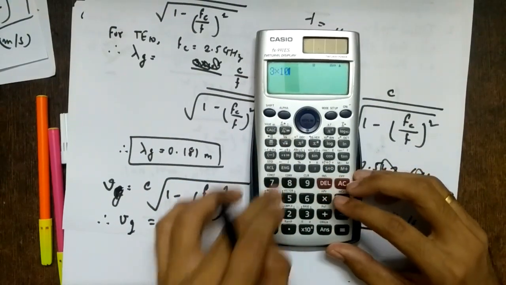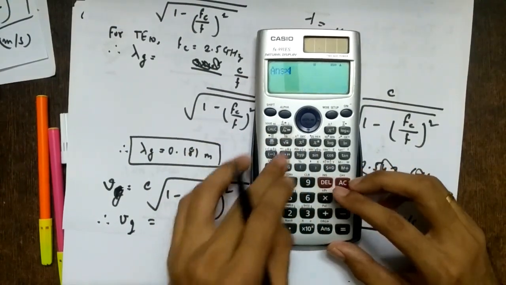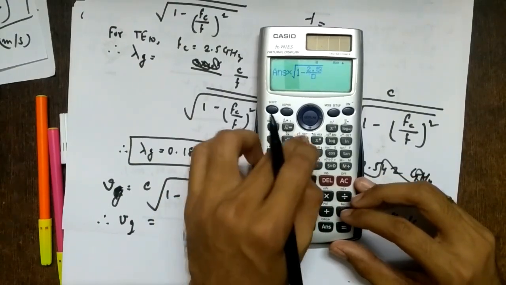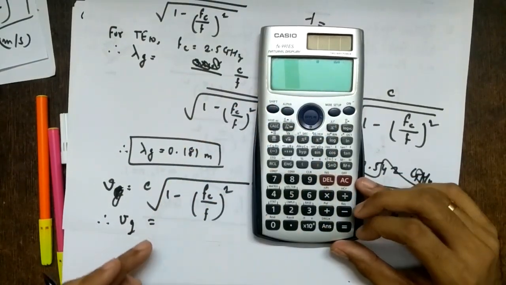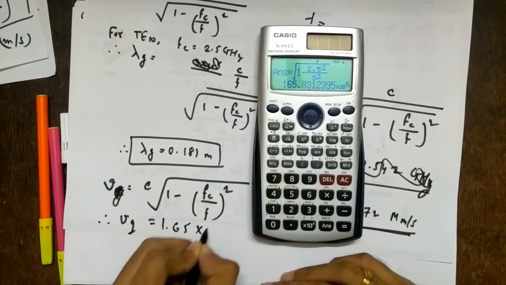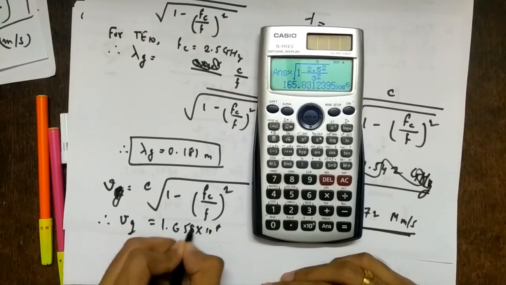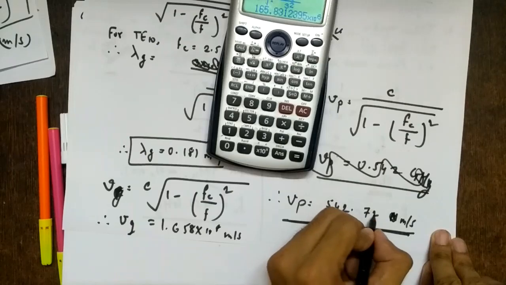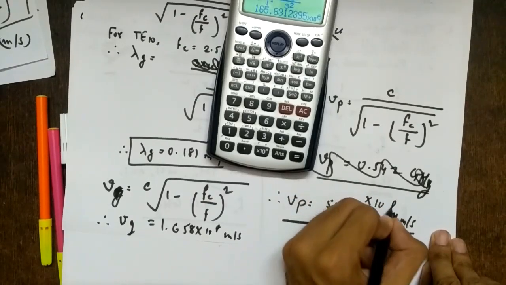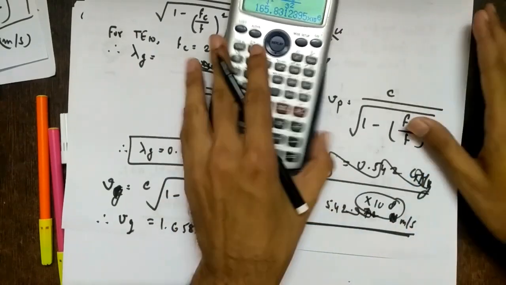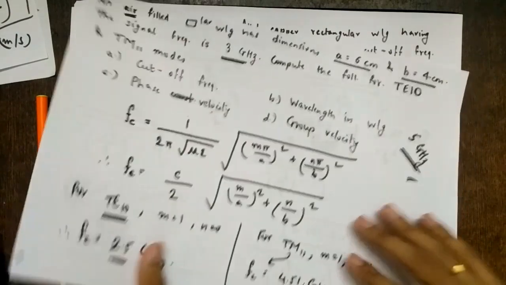Right, so 3 into 10 raised to 8 into square root of 1 minus 2.5 squared by 3 squared. So we'll get less than the speed of light. So it is 1.65 into 10 raised to 8 meters per second. Instead of mega, you write the phase velocity as 5.42 into 10 raised to 8, because the speed of light is 3 into 10 raised to 8. So it is better to have a 10 raised to 8 term. So this is group velocity. Next. Yeah, we are done.